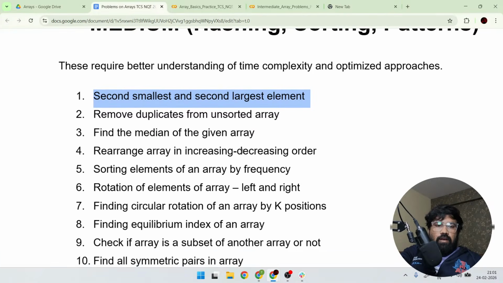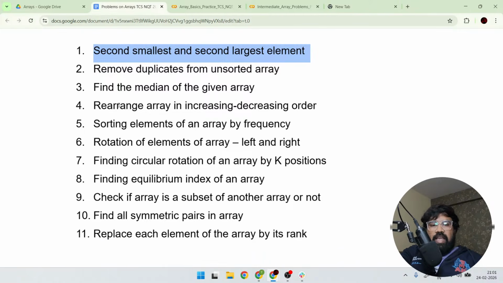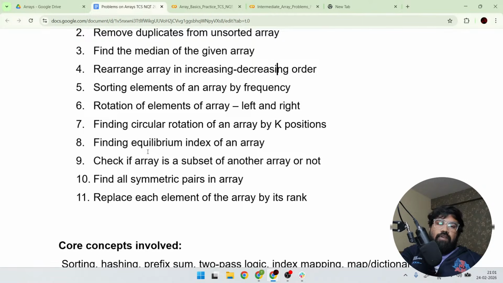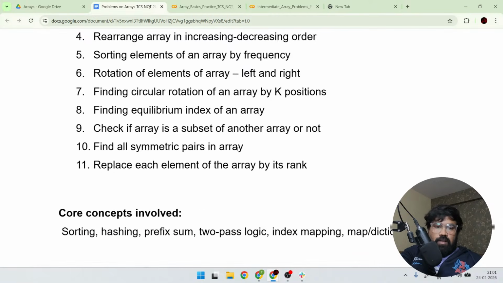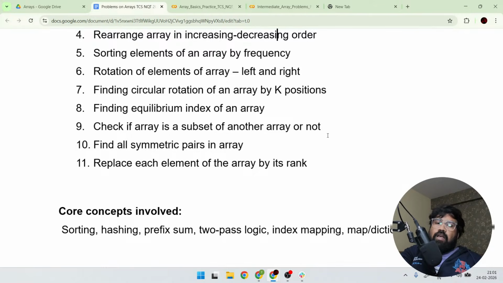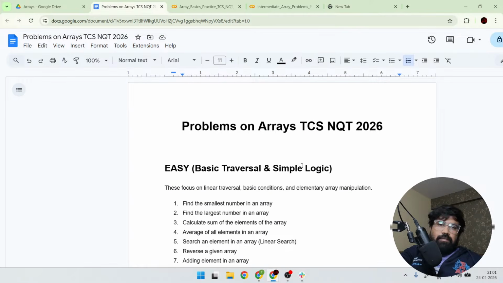See, find the median of a given array, rearrange the array in ascending or descending order, sort elements of an array by frequency, rotation of the elements of the array left to right and right to left, finding the circular rotation of the array by k positions, finding the equilibrium index of an array, and check if an array is a subset of another array or not. Find all symmetric pairs in an array, and replace each element of the array by its rank. So all this you guys need to practice a little bit.